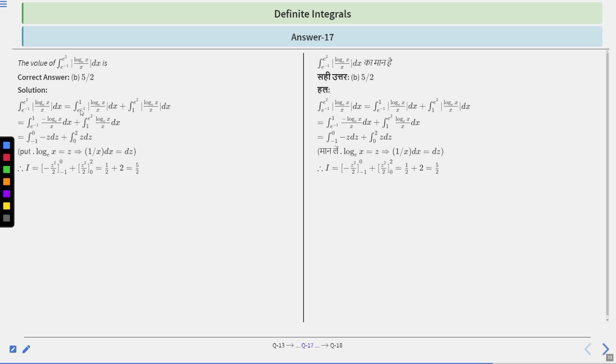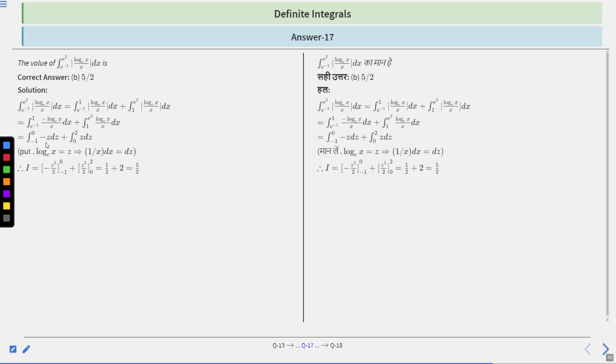dx, which is equal to integration from e to the power minus 1 to 1 of log ex upon x dx plus integration of 1 to e square of mod log ex upon x dx. So finally, e to the power minus 1 to 1 can be written as minus log ex upon x dx plus 1 to e square log ex upon x dx, which is equal to minus 1 to 0.